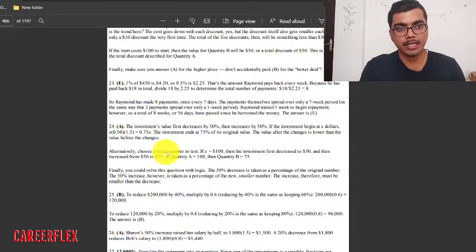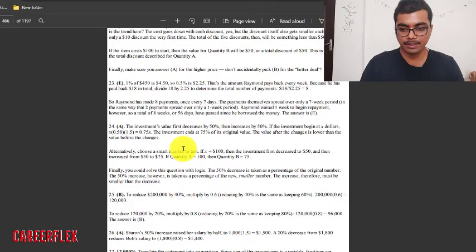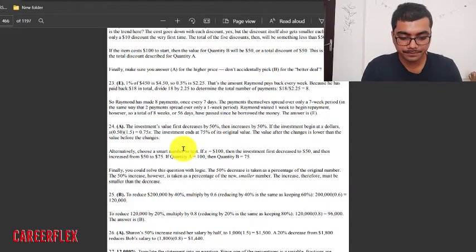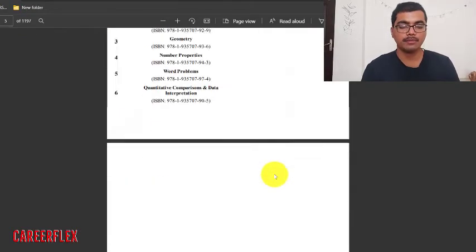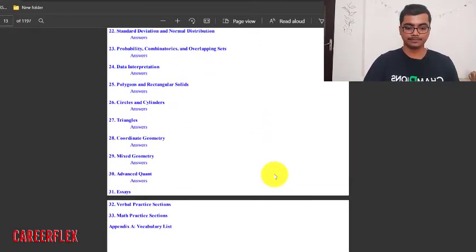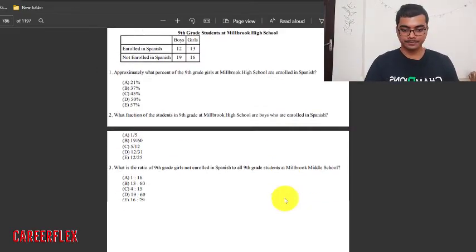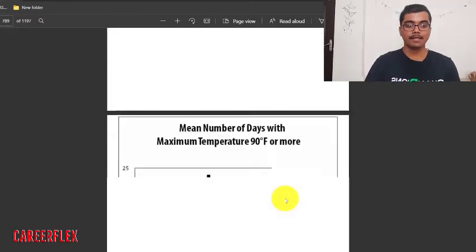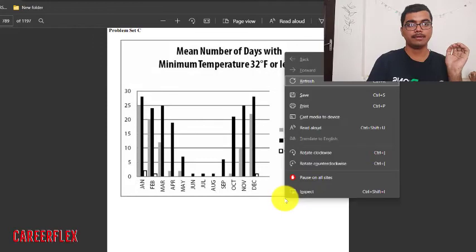And for data interpretation, let's go to the data interpretation topic, right? For example, if there is a graph and you want to solve that graph, look at it: mean number of days with the minimum temperature and mean number of days with the maximum temperature.